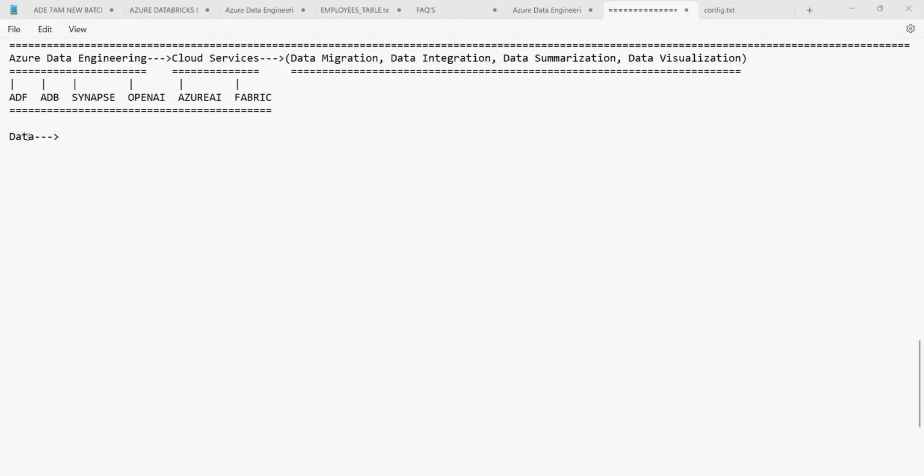So data is the main factor for the whole process. That means without the data, we can't work. Am I right? Everything is dependent on data. The whole business is dependent on data. Data is also called information. So we can say data or the information. Where do we get it from?